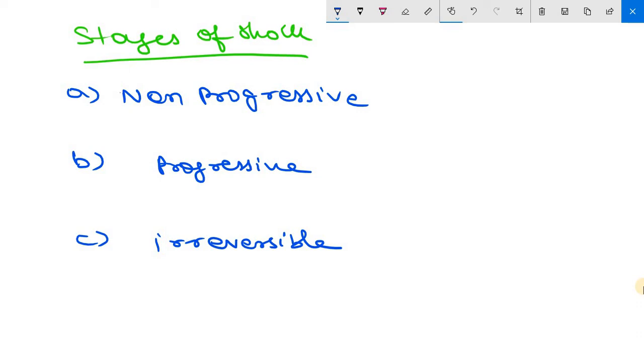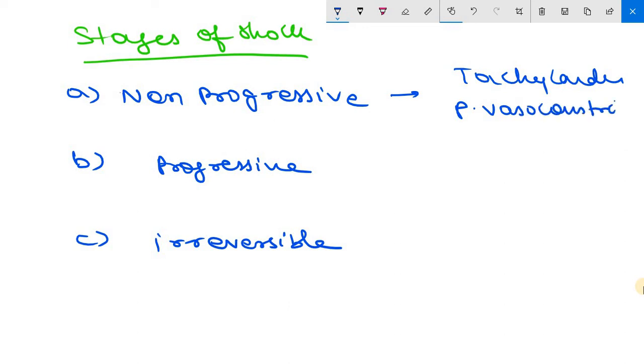Clear? So in early non-progressive phases of shock, a variety of neurohumoral mechanisms help to maintain cardiac output and blood pressure. Baroreceptor mechanism, chemoreceptor mechanism, catecholamine release, activation of RAS pathway, ADH release, and generalized sympathetic stimulation. So these all are included in non-progressive stage. And the net effect of all these is tachycardia. There will be peripheral vasoconstriction. There will be renal conservation of fluid.